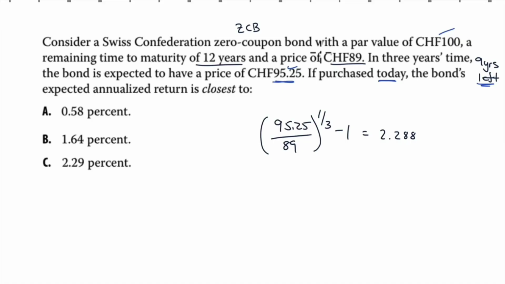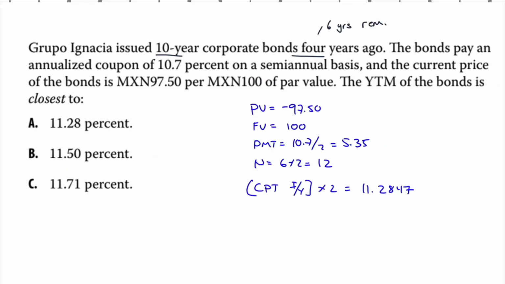So that's easy, right? Future value over present value to the power of 1 over t. Future value, well, we expect it'll be 95.25. Present value, we can buy it for 89, to the power of 1 over t. How many years is that? Well, 3 years later, right? 1 over 3. Subtract out the 1, 2.288%. There it is.